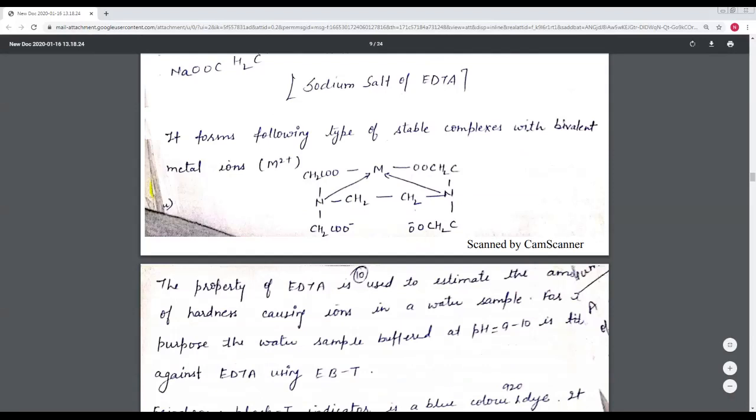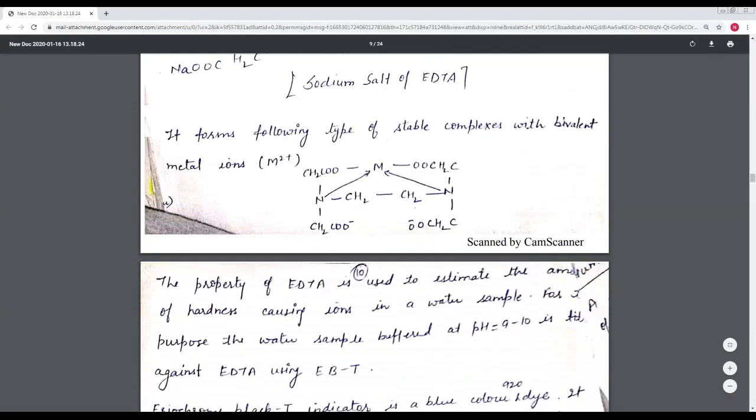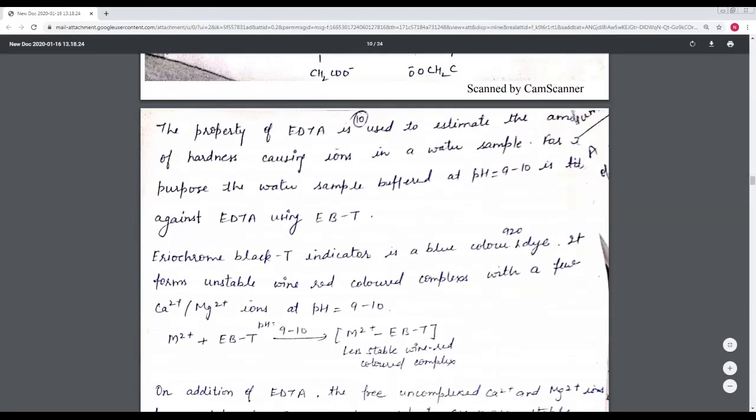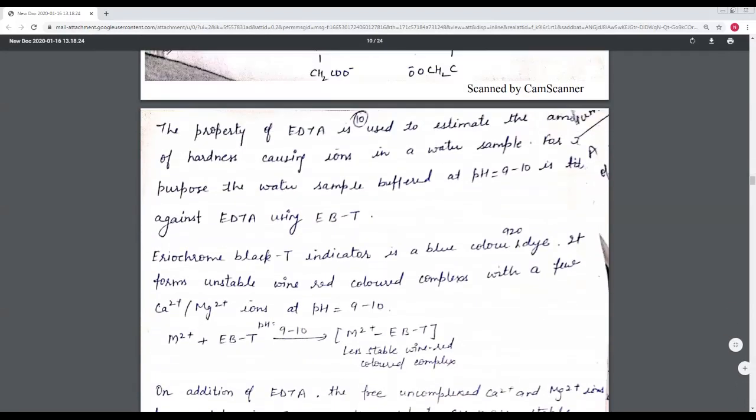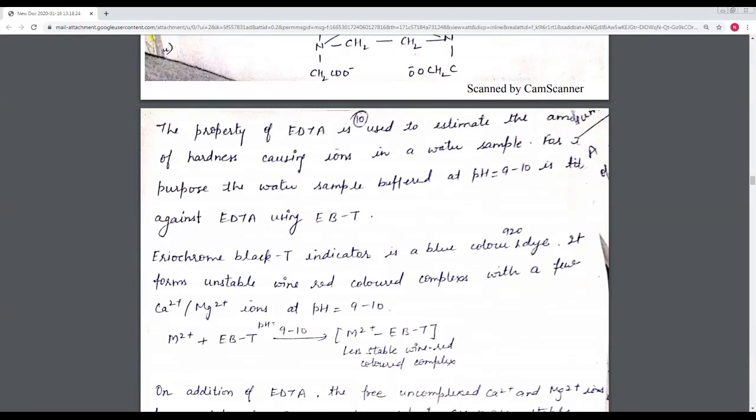When the EDTA is combined with the metal ion, it forms a chelate compound. So it forms the following type of stable complex with the bivalent metal. This is also called a chelate. Okay, so here we discuss the process of this practical.